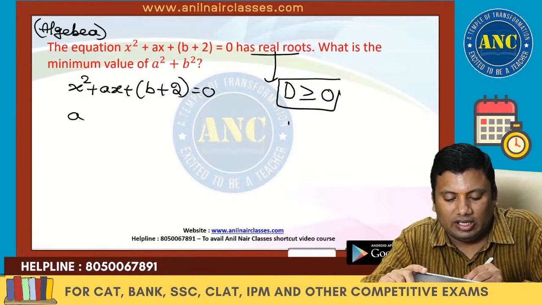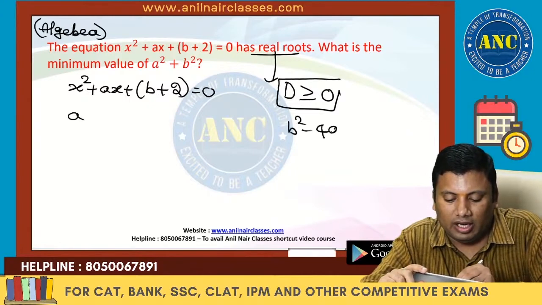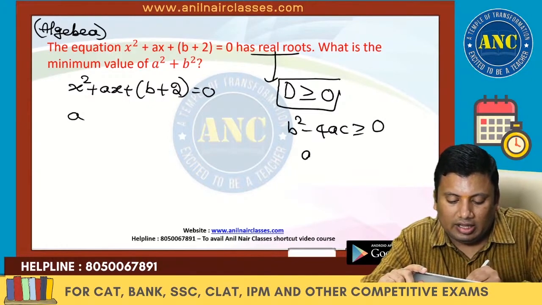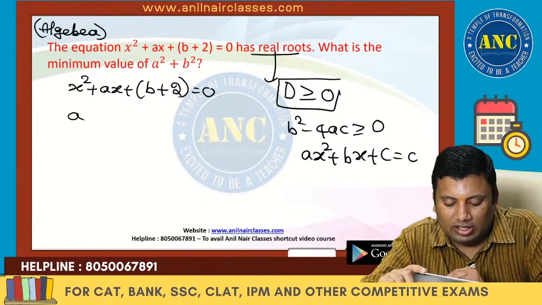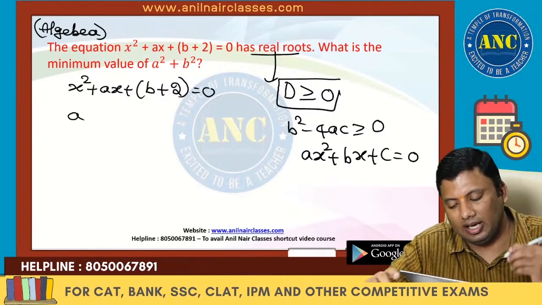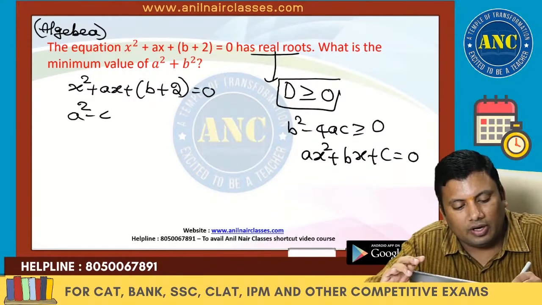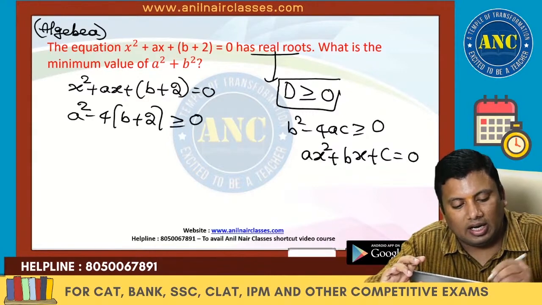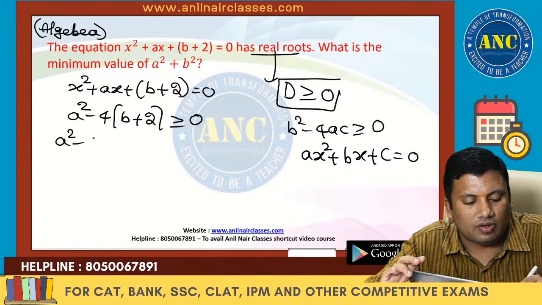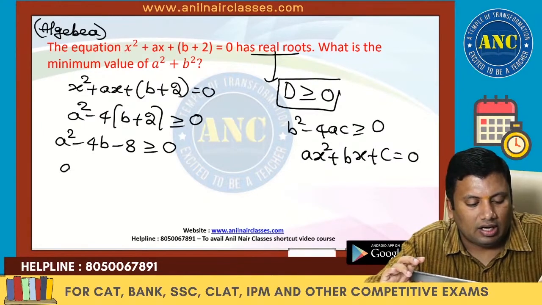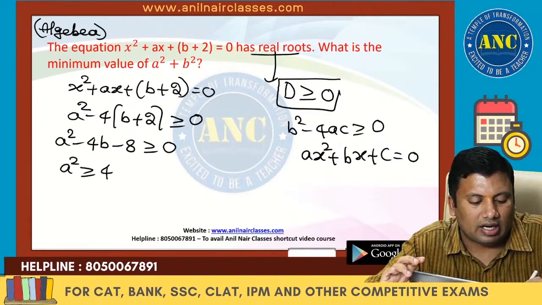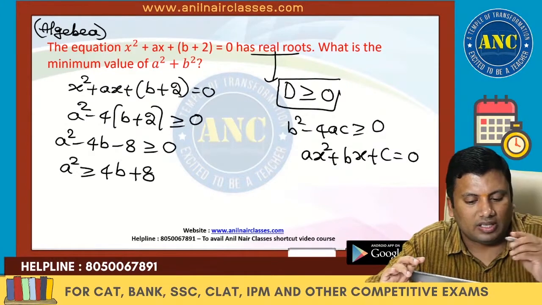What is the discriminant? b square minus 4ac greater than or equal to 0, for a quadratic equation ax square plus bx plus c equals 0. So a square minus 4 into b plus 2 is greater than or equal to 0. a square minus 4b minus 8 is greater than or equal to 0. a square is greater than or equal to 4b plus 8.